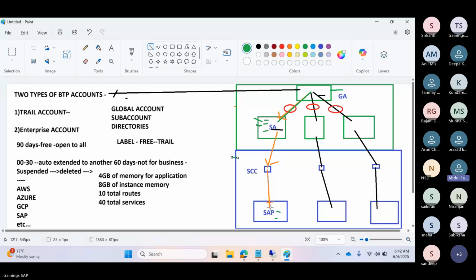Ravindra, what is instance memory? Right. Can you hear me?